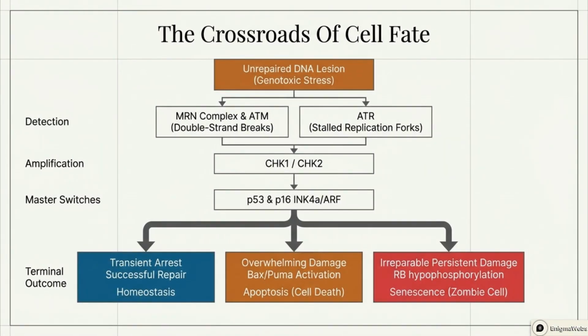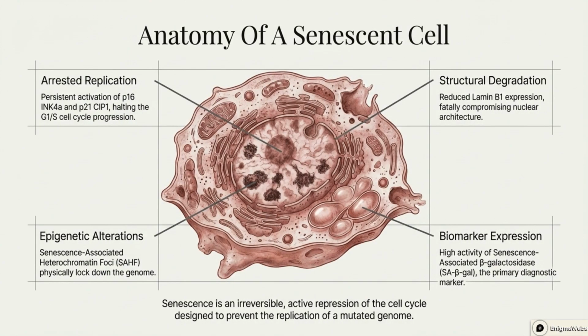Unrepaired DNA lesions force a choice at the crossroads of cell fate. After detection and amplification of the signal, the cell decides between transient arrest for successful repair and homeostasis, cell death via apoptosis, or irreversible damage leading to senescence. A senescent cell is actively repressed to prevent the replication of a mutated genome.